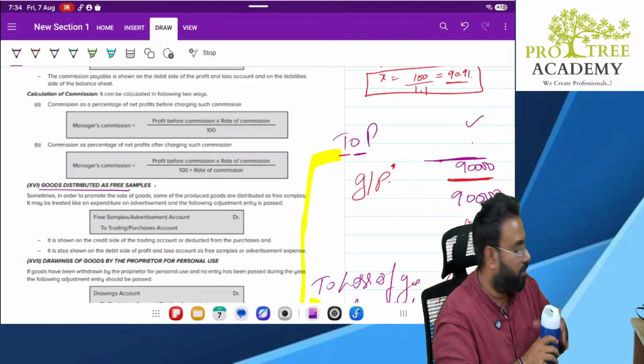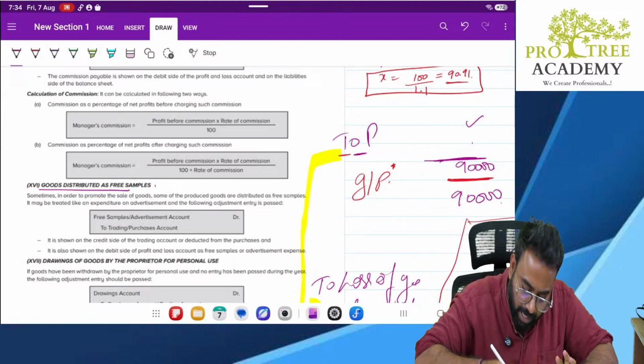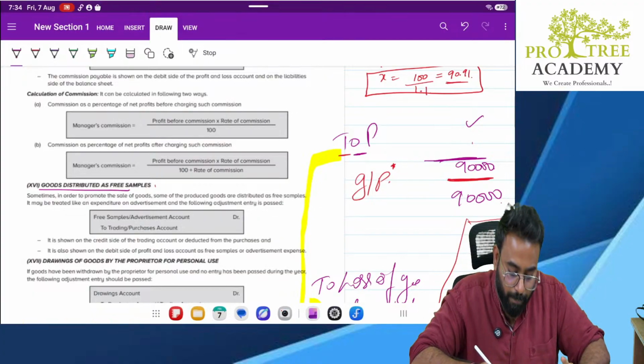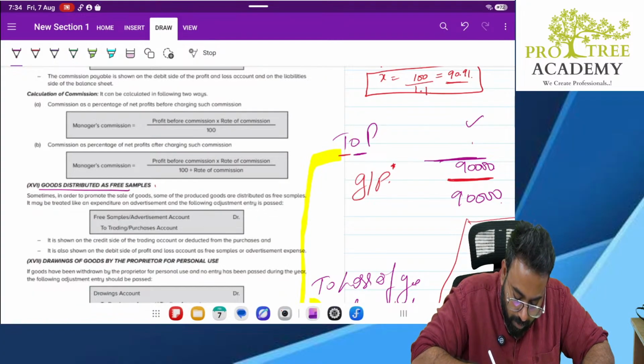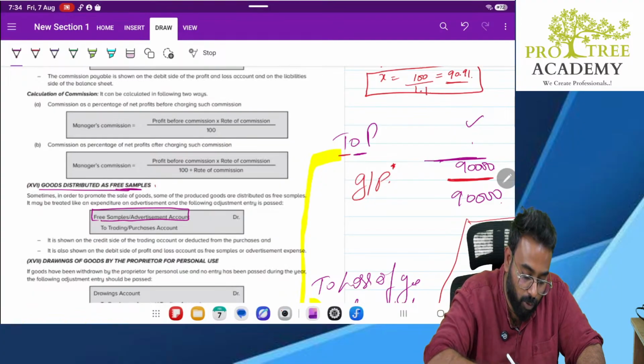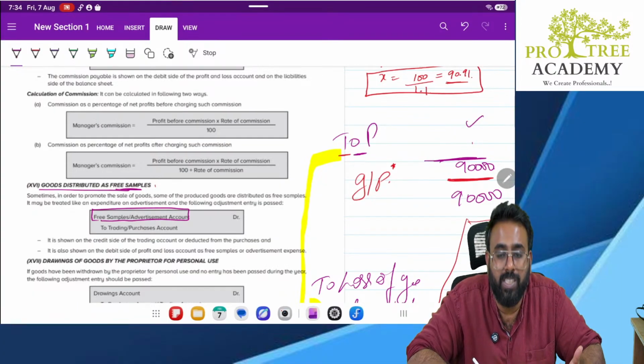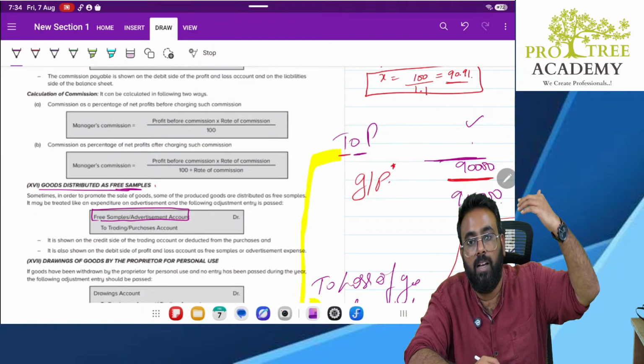Am I mad? No. Then why do I distribute it freely? I distribute it freely for my promotion. It is an advertisement. It is the way you can advertise. So when you distribute goods freely, you are incurring an expenditure.